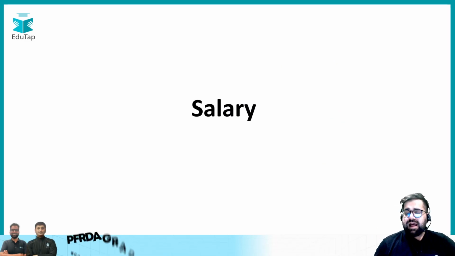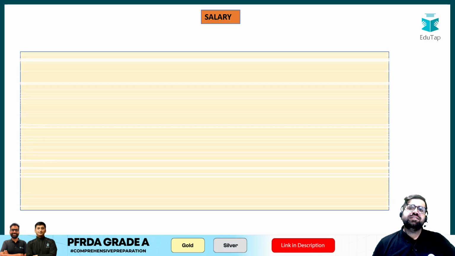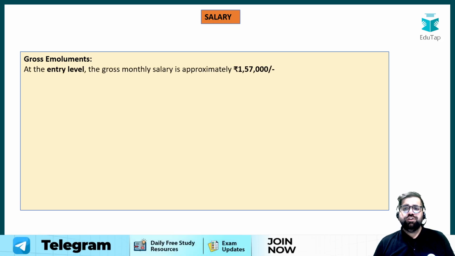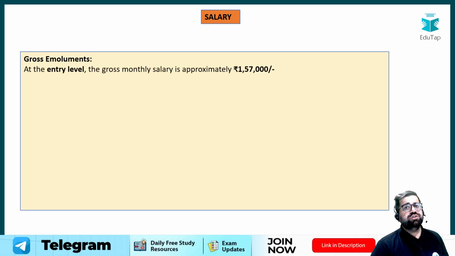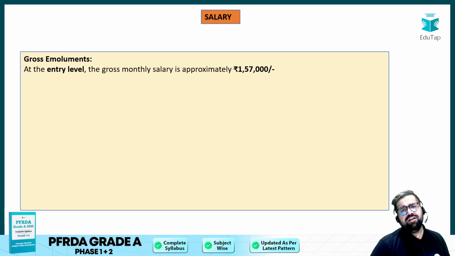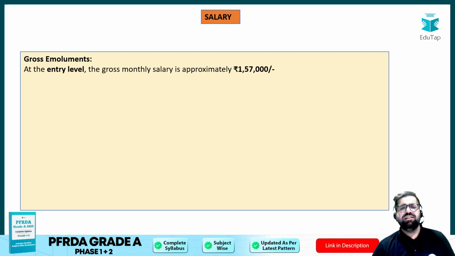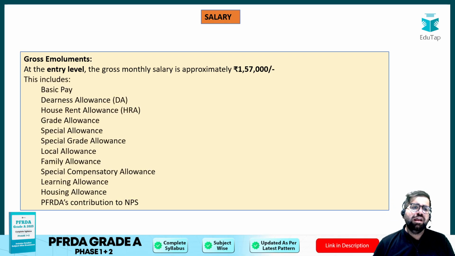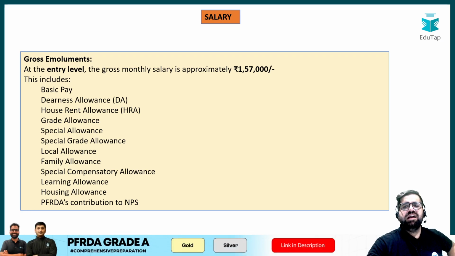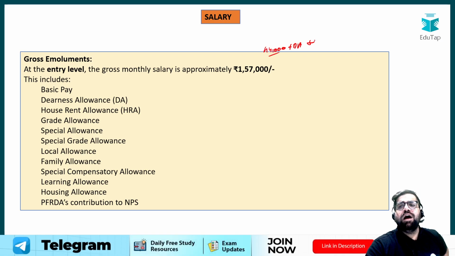Okay, last but not the least is salary, and this Gen Z is definitely motivated by salary. If you look at the entry level, once you join PFRDA grade A, you will draw a salary of roughly 1,57,000, and this is mentioned in the notification itself. This will include a lot of allowances as well. Your basic pay will start somewhere around 44,000. You add dearness allowance, house rent allowance, and multiple other allowances, right?